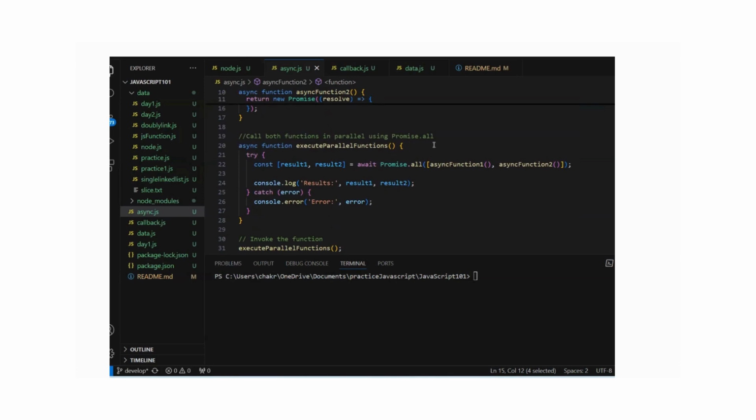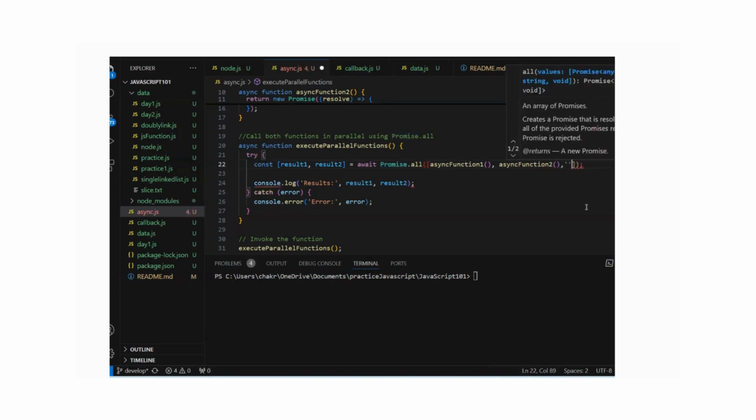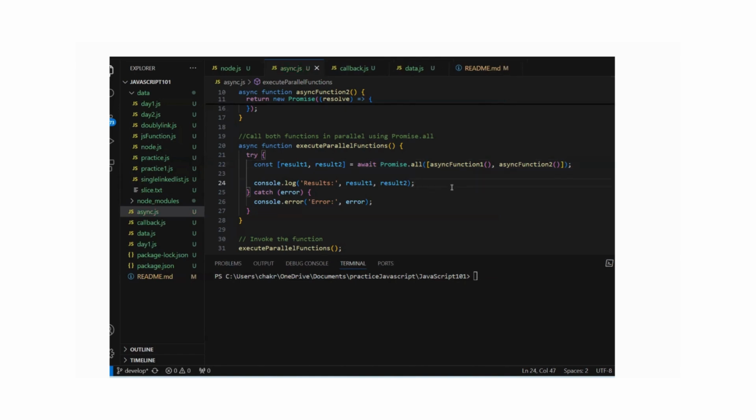Now here comes one catch. With await, if we have two functions, we have to go one after another. After the first function gets executed, it will go for the second one. But if I want to process those two functions in parallel, where there is no dependency of one function on another, rather than waiting, we will process these two functions in a parallel way. For that we always have to use Promise.all, and there can be an endless number of async functions you can process through Promise.all.